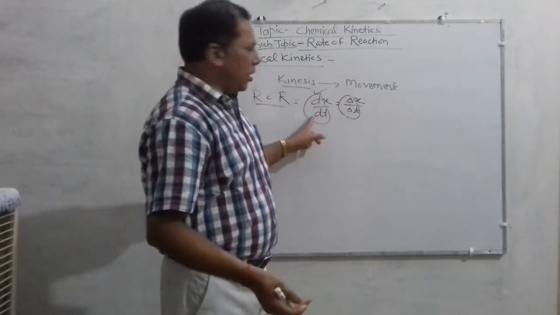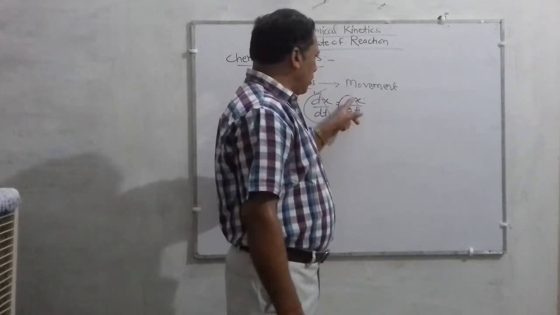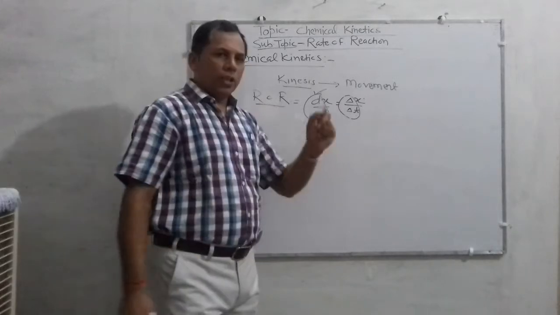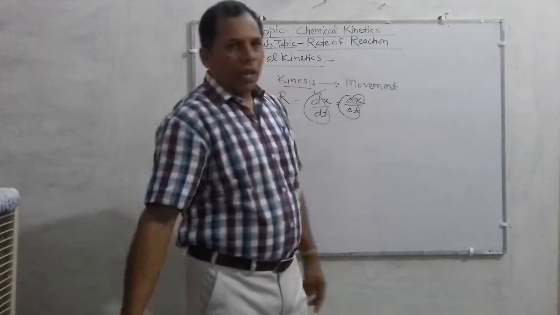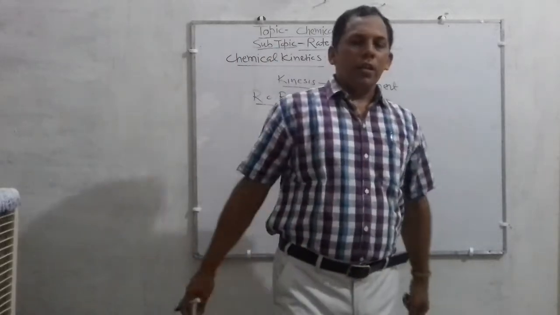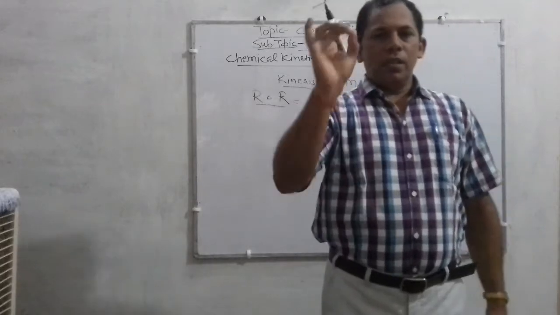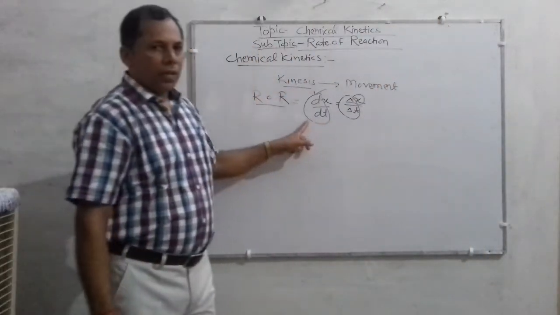This is the main point: d/dt, or delta/delta t, refers to the rate of change with time in reference to the change of x, and x may be either the concentration of reactant or the concentration of product.